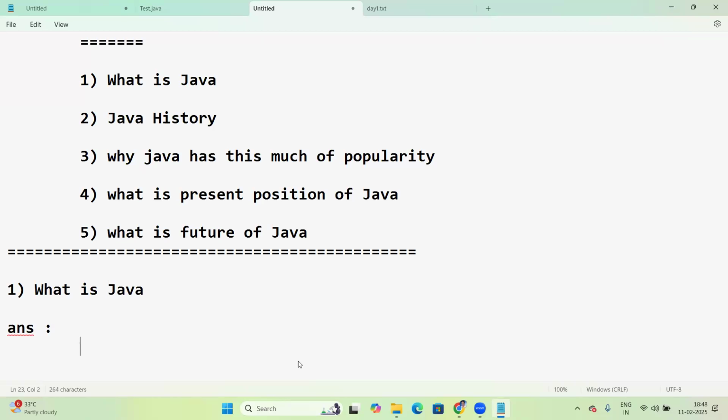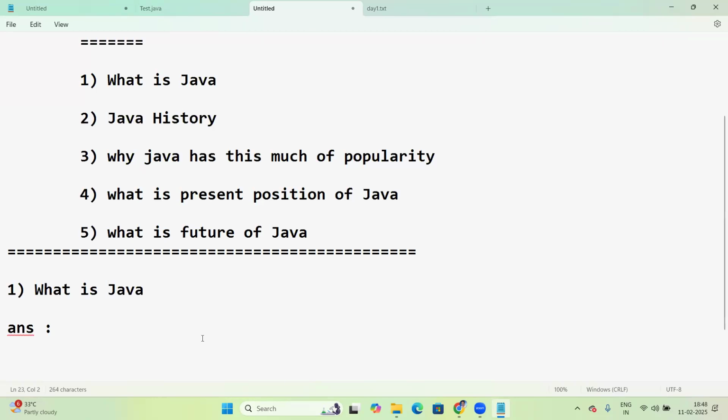Yes, sir, Java is a programming language. Yeah, good. Next, any others? Java is one of the programming languages. Any others about Java?